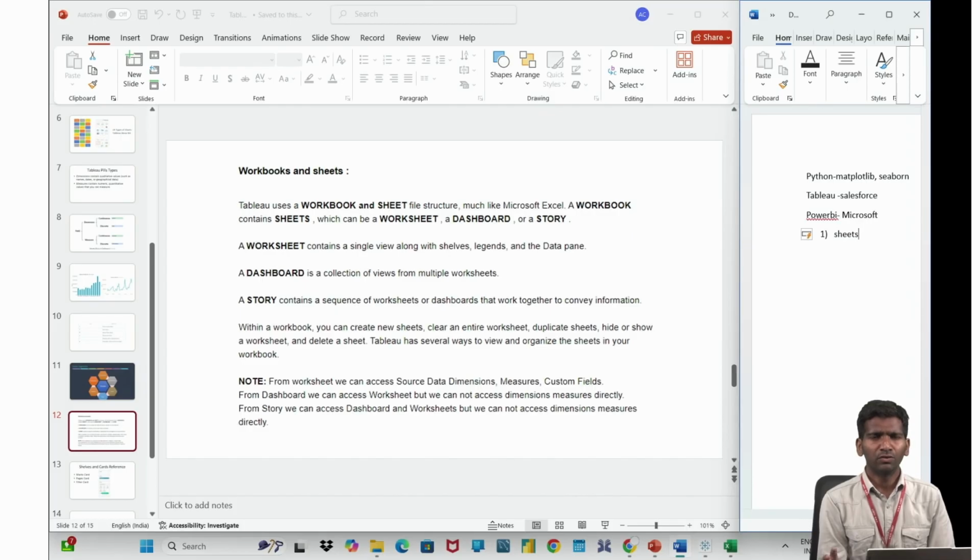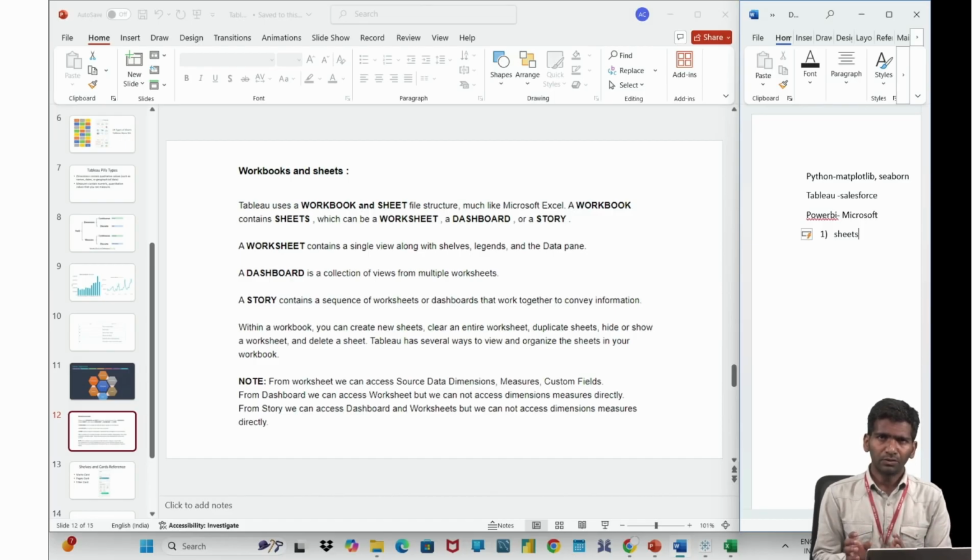So I want to visualize state wise or month wise. January, February, March, I will visualize confirmed cases and death cases in one chart, and April, May, June I will visualize in another sheet.